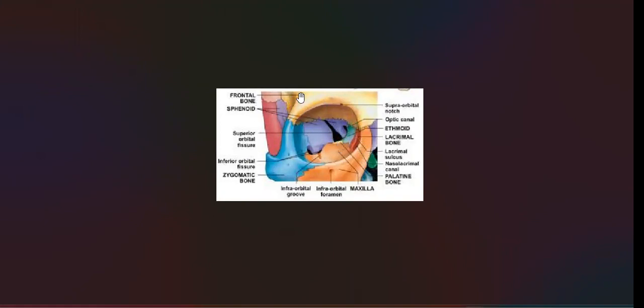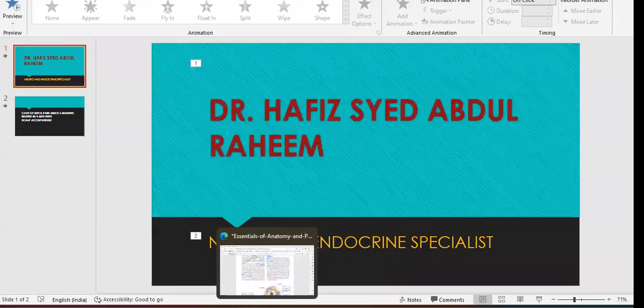You can see this is the frontal bone, and this is the zygomatic bone. This is the maxilla, palatine bone, lacrimal bone, ethmoid bone. So you have a number of bones here, which make the orbit. In this orbit, the eyeball is situated, and it is protected by the bones and the muscles. These are the things you have to understand.